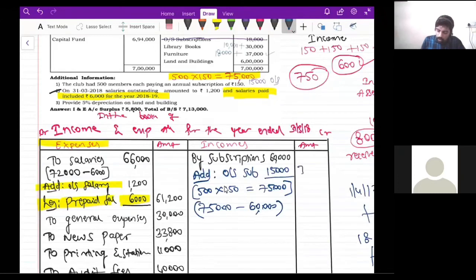So now my total income is 75,000 rupees. So no matter what, my income will remain the same, 75,000 rupees, correct? I gave the example of pocket money. No matter what, your income is 1,000 rupees. You might be getting only 800 rupees, right? But then remember, 200 rupees you will receive in the next month. Got it?